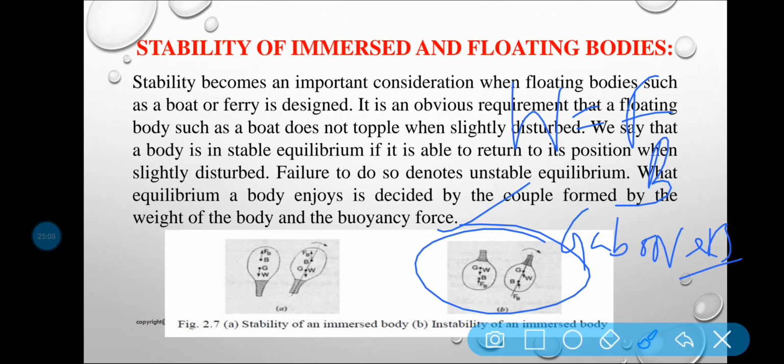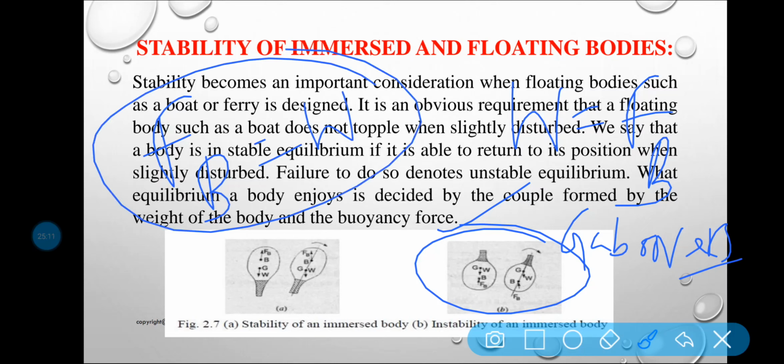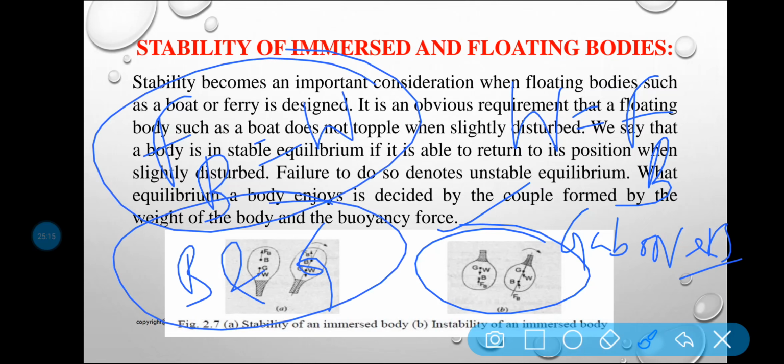Now if it is neutral equilibrium, then your FB is equal to W, and B and G are at the same point. Clear?